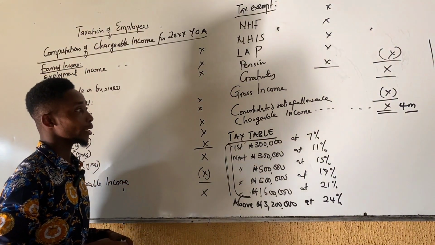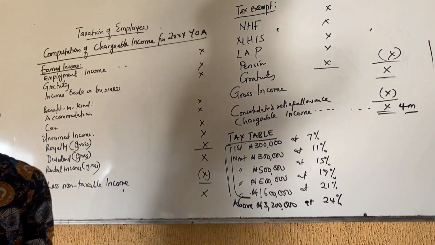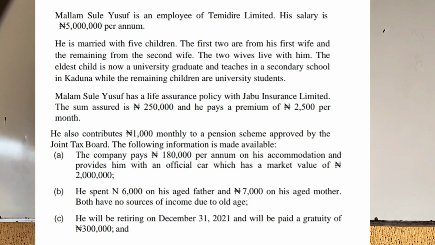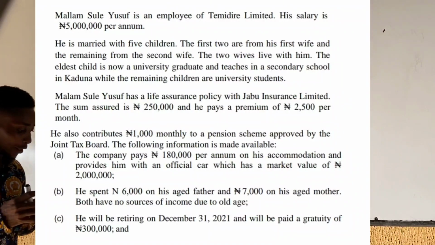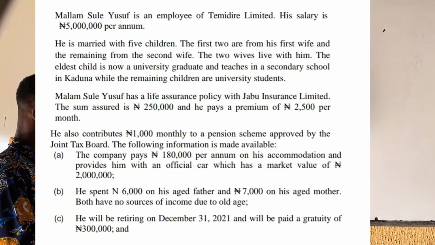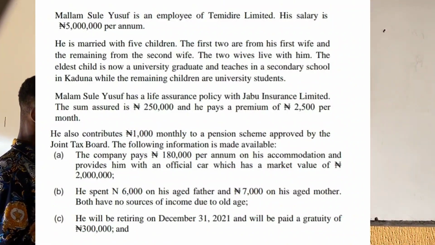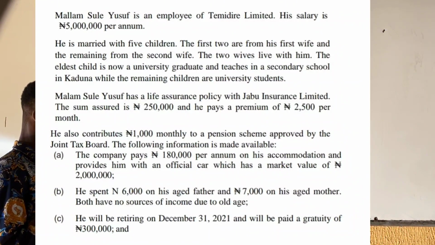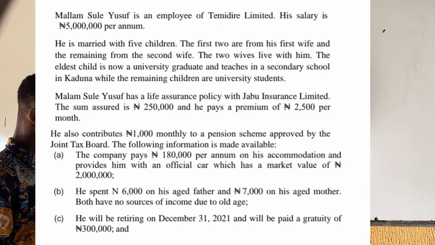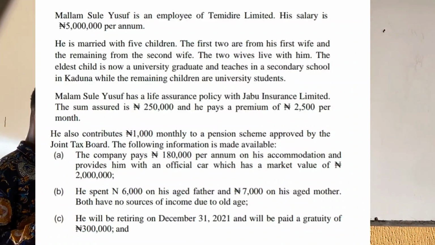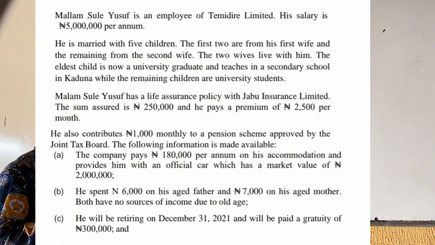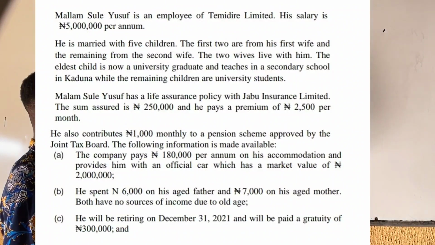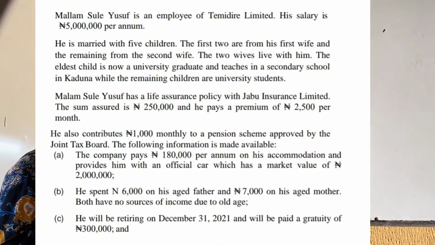So we now consider a practical question. Malam Sule Yusuf is an employee of Temidiri Limited. His salary is 5 million per annum. He's married with 5 children. The first 2 are from his first wife and the remaining from the second wife. The 2 wives live with him. The eldest child is now a university graduate and teaches in a secondary school in Kaduna, while the remaining children are university students. All these things are irrelevant. They are not even relevant to the question because we only calculate consolidated relief allowance now.